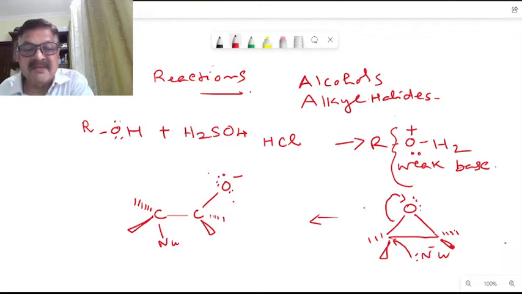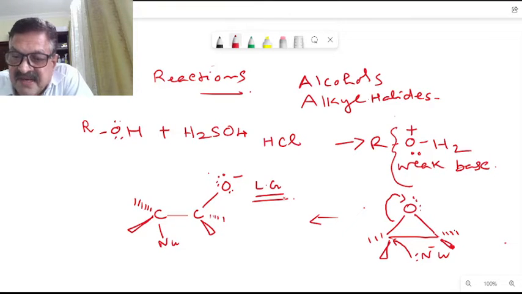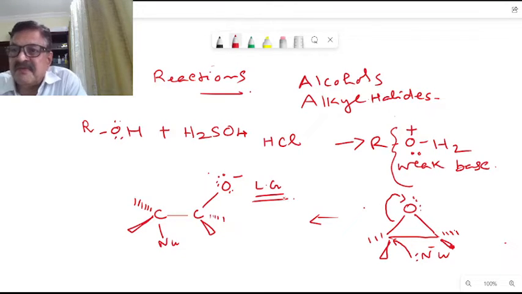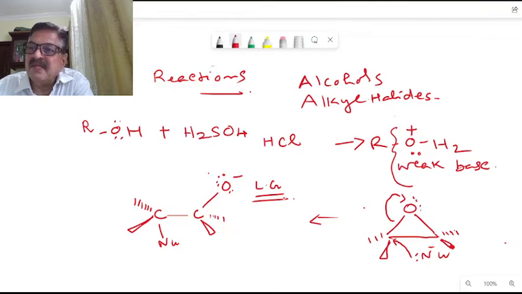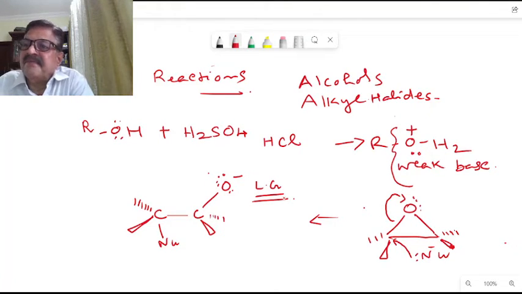Okay, this O minus, we can call it a leaving group because of the angle strain. Angle strain is getting relieved here, so the nucleophilic attack becomes a favorable process, because of the relieving of the angle strain. The nucleophilic attack is possible and we get an O minus. This kind of possibility is not there in the case of alcohols and ethers.